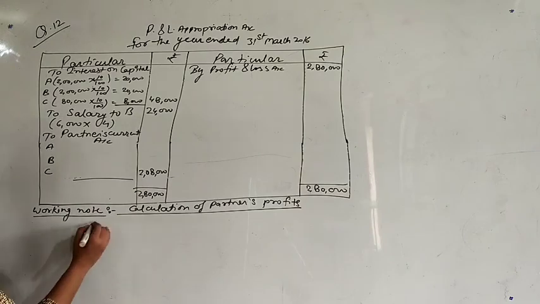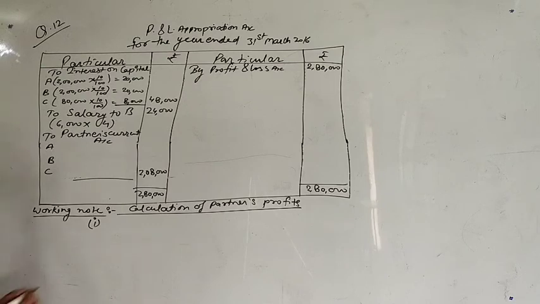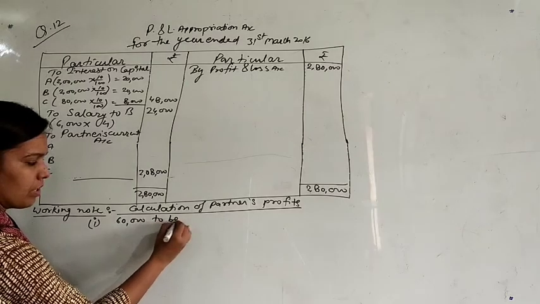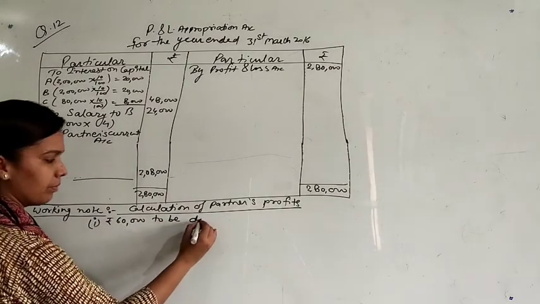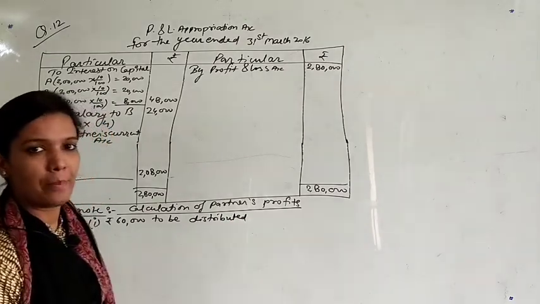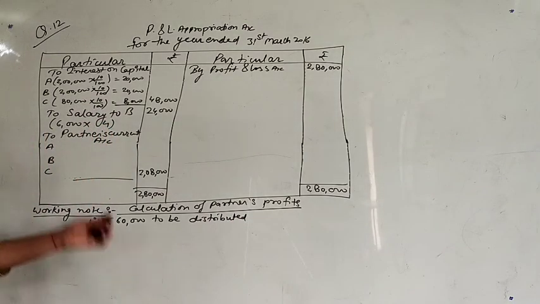Okay, so according to the first condition, the first 60,000 rupees are to be distributed in proportion to their capitals. So what is the proportion of capital? 2 lakh, 2 lakh and 80,000.